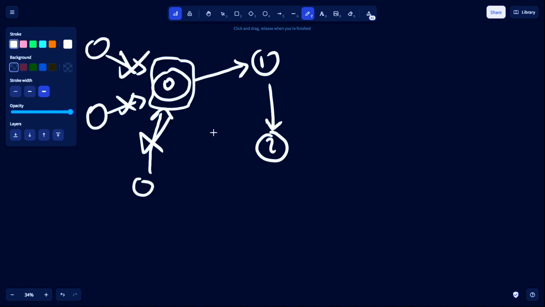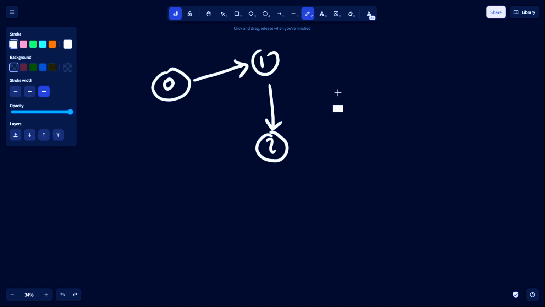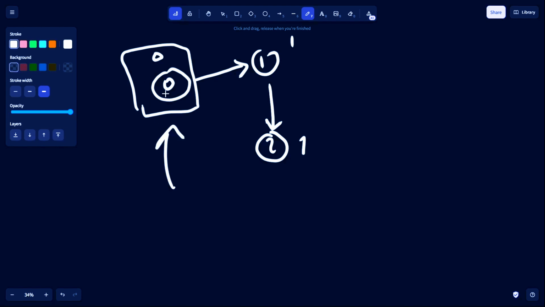In this case, we can see that the in degree of this node is 0. The in degree of vertex 1 is 1 because there is one edge that comes into it. And the in degree of 2 is 1. So if we look for a vertex with in degree 0, we have only one and it is unique. So then the champion is team 0.